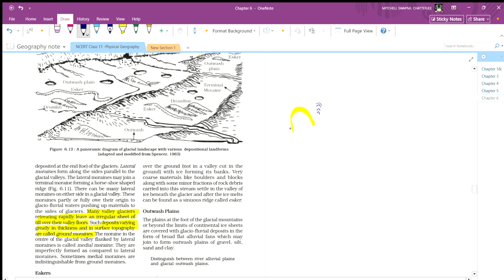This is a shoe shape, and the ridges will be like this. This is a horseshoe ridge. This is a terminal moraine, and horseshoe shape.